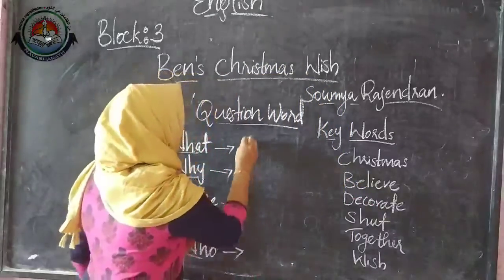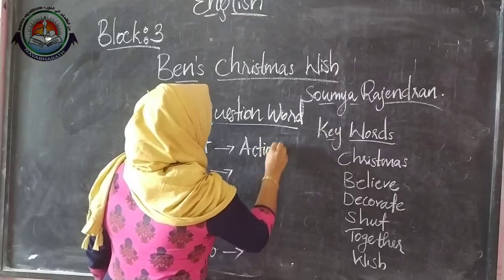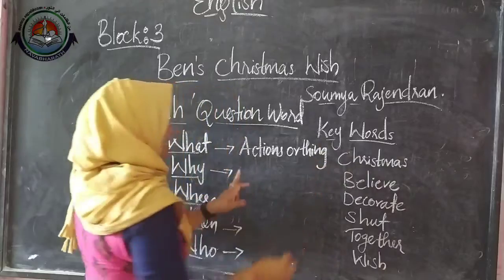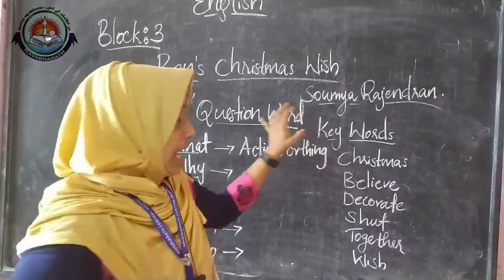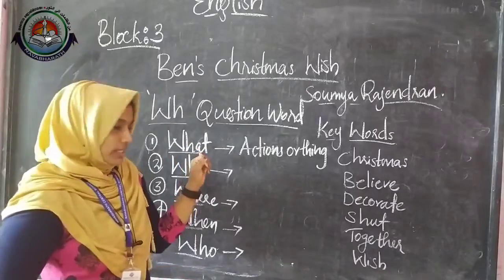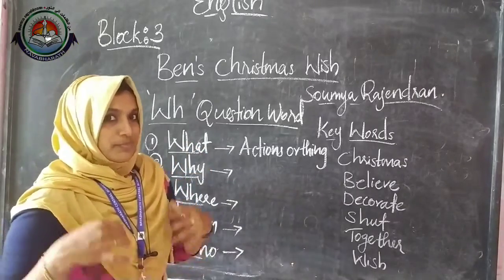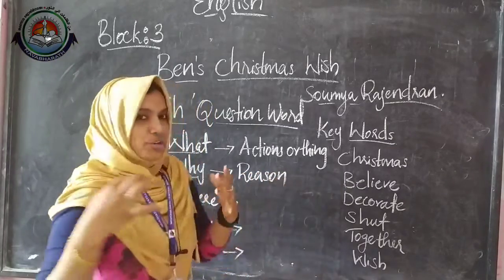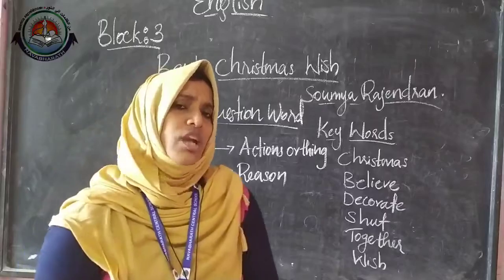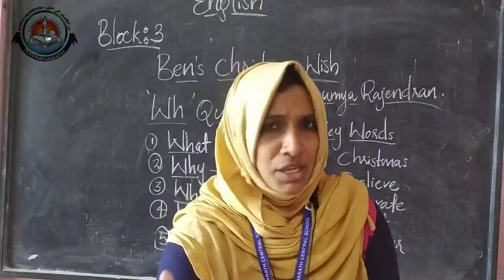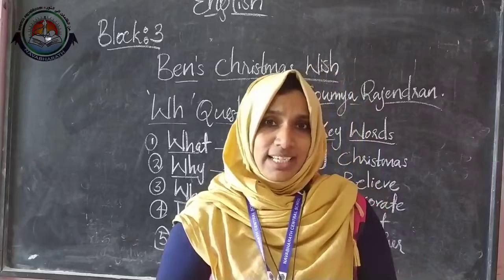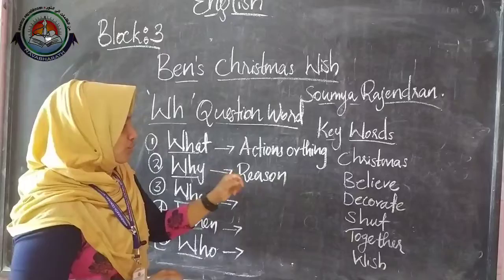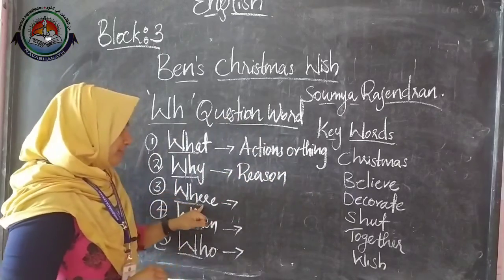So for actions or things, if I want to ask anything about the actions or a thing, I can use this question word what. What about this, why? To know about the reason. Okay, fine, very good. Means if you're crying, so I want to know why you're crying. So I can ask like, hey my dear little one, why are you crying? What happened? I can ask by using this question word why to know about the reason.